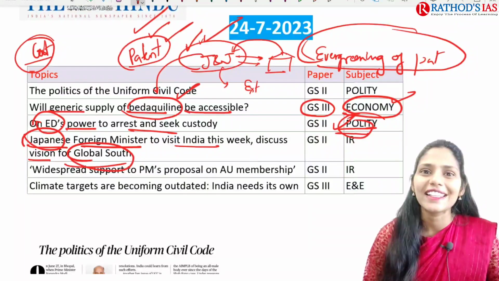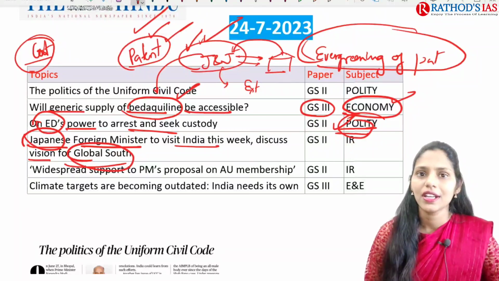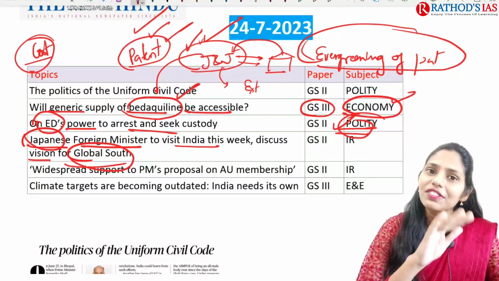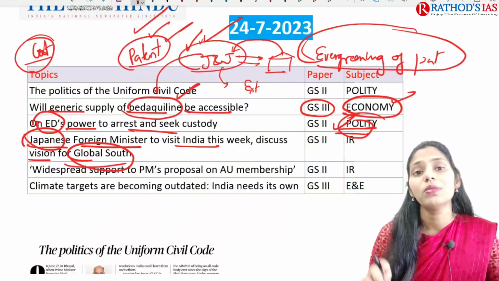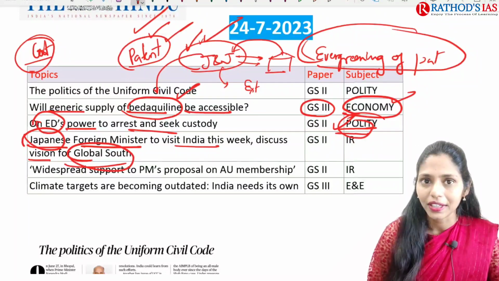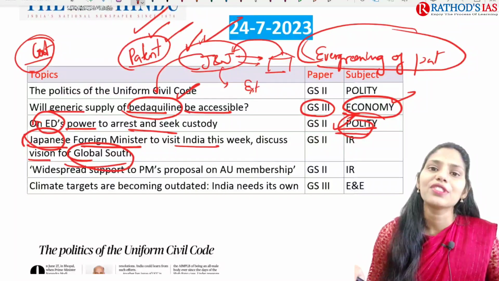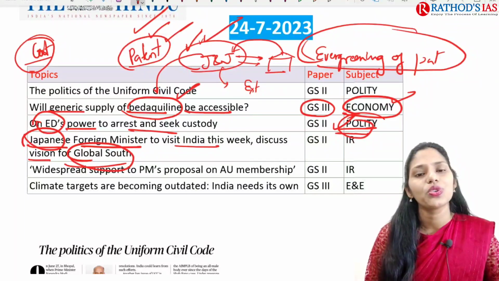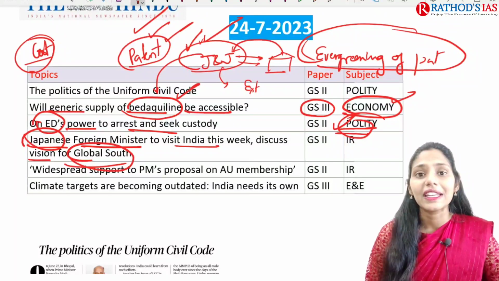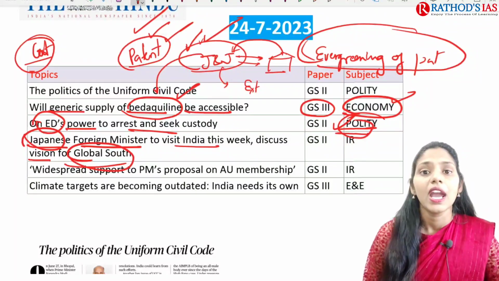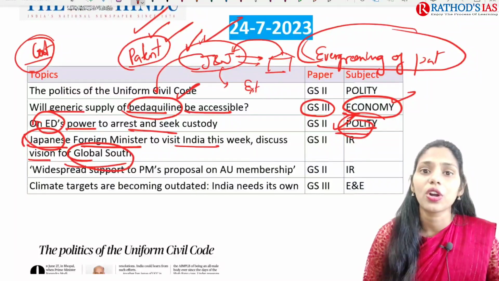Here you have to focus on the concept of what exactly is this global south, which is very important. Now there is a shifting of power from the west towards the east, and in this context global south will play a very important role. In the south especially, we have China and India, the most populous countries in the world. India is the 5th largest economy, and China is the largest economy, right?